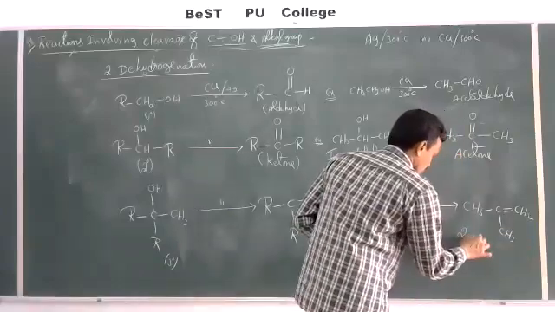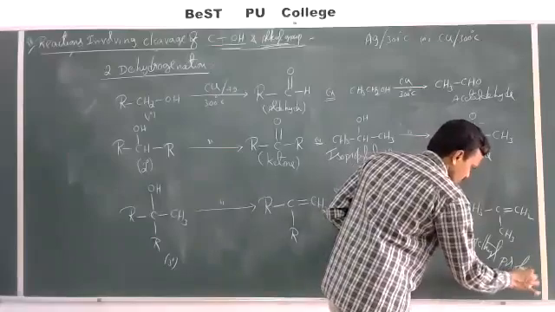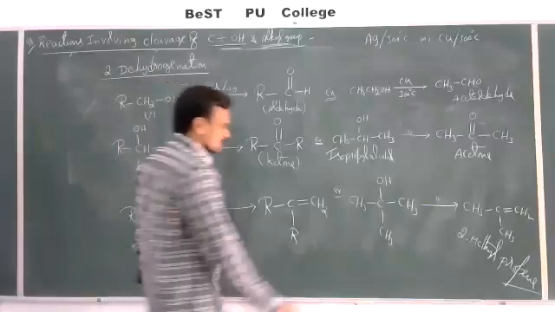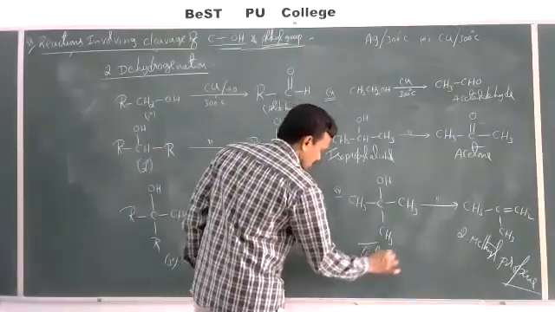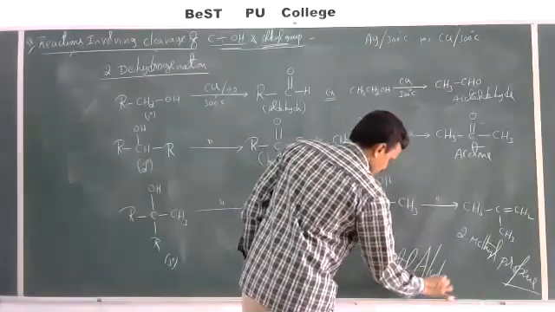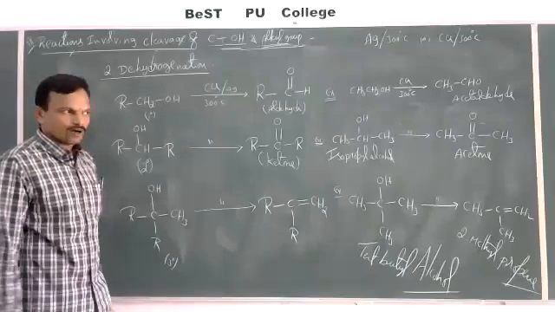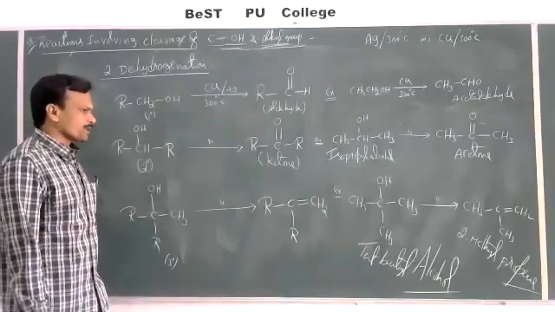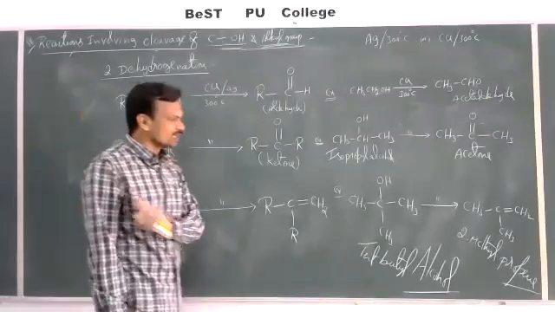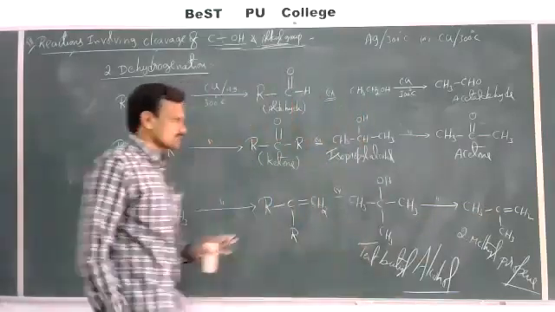This is nothing but 2-methylpropene. 2-methylpropene will be formed as a product. This is tertiary butyl alcohol. So tertiary butyl alcohol on treating with copper at 300 degrees Celsius undergoes dehydration readily, not dehydrogenation, to give alkenes.